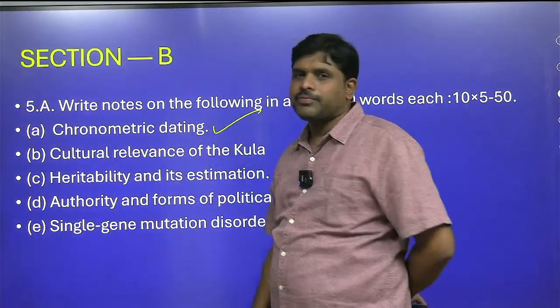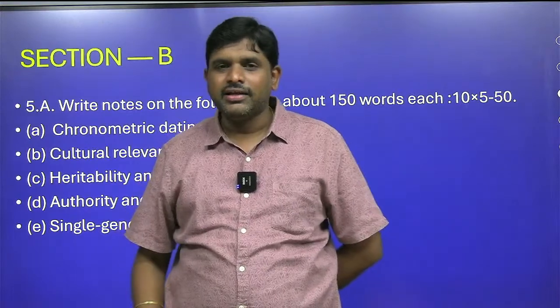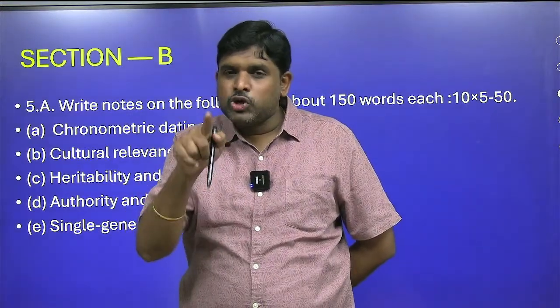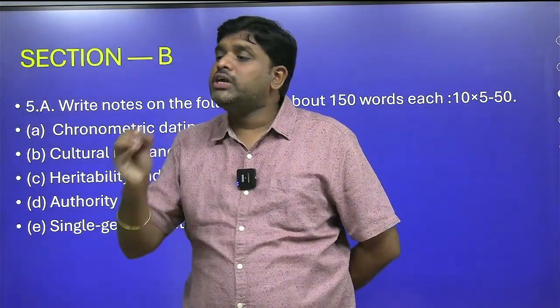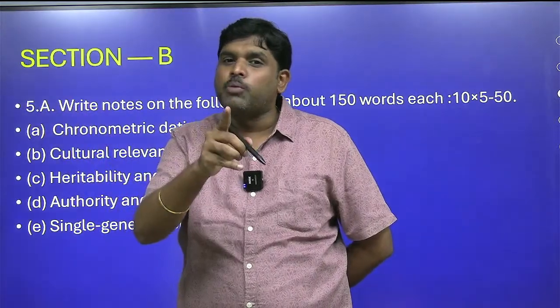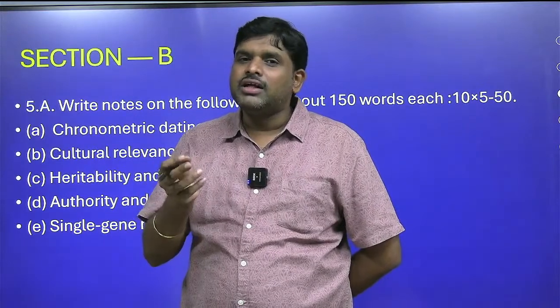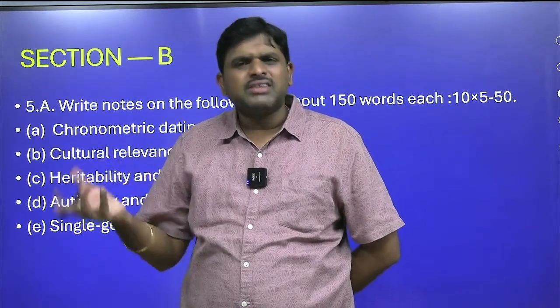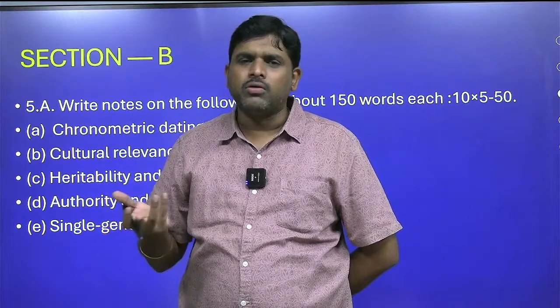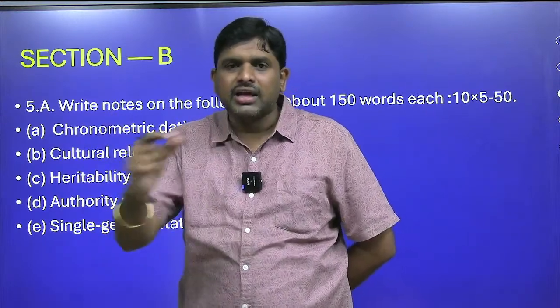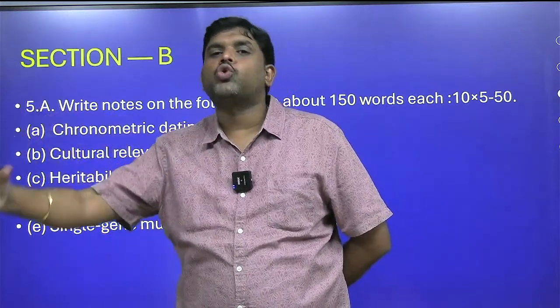Chronometric dating. The first line of our absolute dating method notes: absolute dating method is also called chronometric dating. Few students don't know that; sometimes it is asked, sometimes it isn't, we don't know. But in our notes it was there clearly. Absolute dating method is called chronometric dating method.